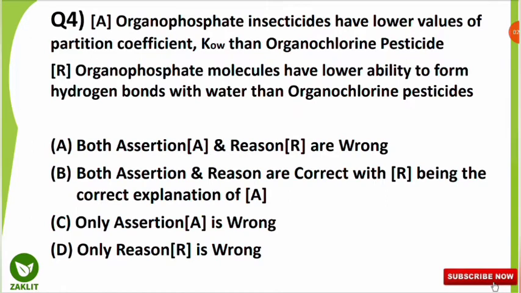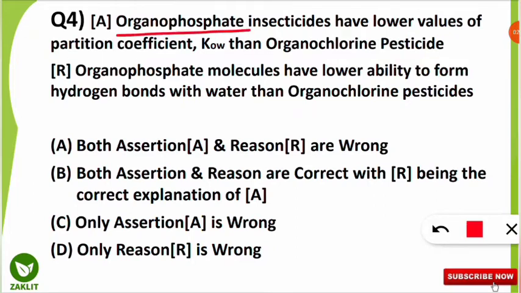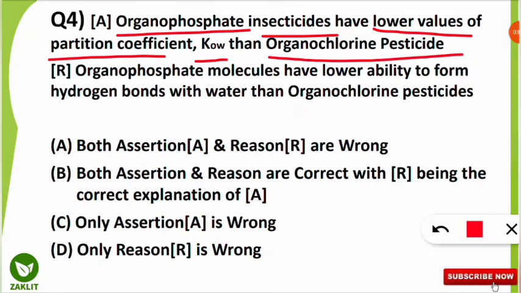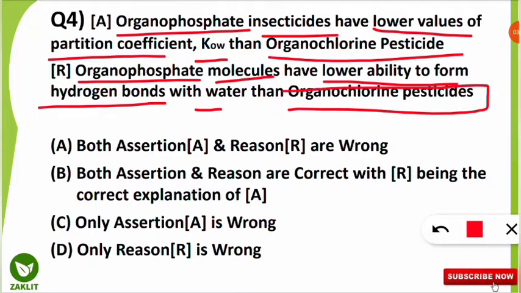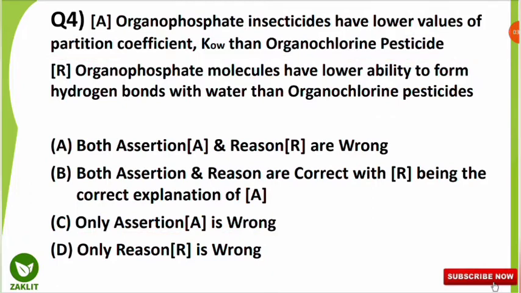The fourth question was an assertion and reasoning kind of question, in which the assertion statement stated that organophosphate insecticides have lower values of the partition coefficient, given as KOW, than the organochlorine pesticides, and the reason statement was organophosphate molecules of pesticides have lower ability to form hydrogen bonds with water than organochlorine pesticides. Among the four options the correct option will be option number D. Yes, only the reason is wrong here, because the organophosphate insecticides have the higher ability to form hydrogen bonds with water. That's why they are water soluble.